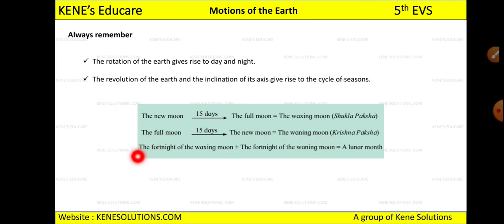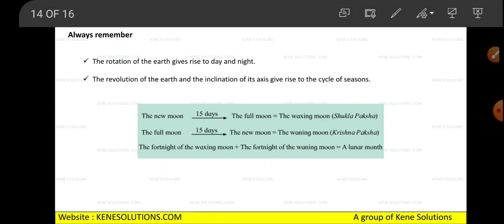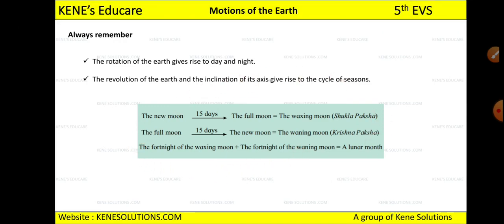Okay, and the fortnight of the waxing moon plus the fortnight of the waning moon, both periods together, is called a lunar month, because it takes 28 to 30 days to complete one lunar month, right? So this is called one lunar month. Okay, so remember this. This is what we studied in the last 2 slides.